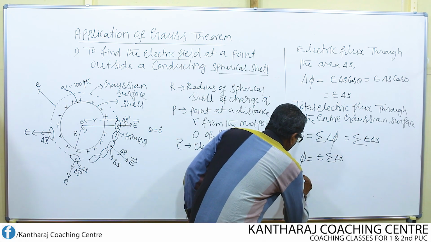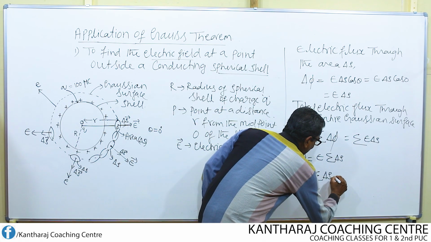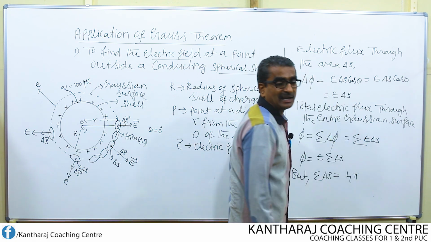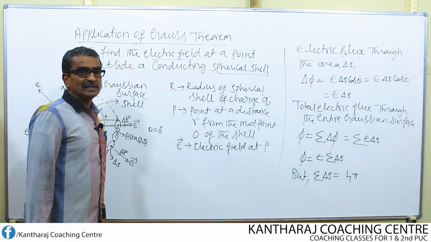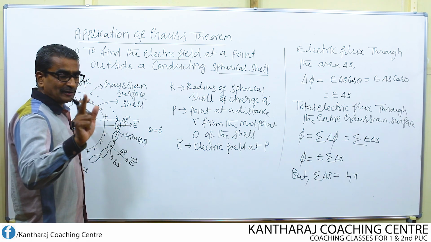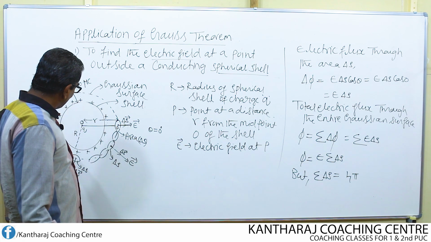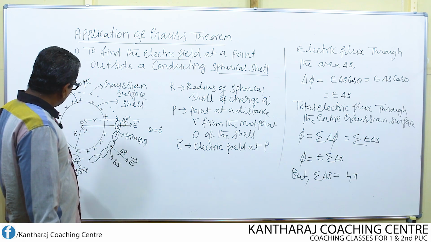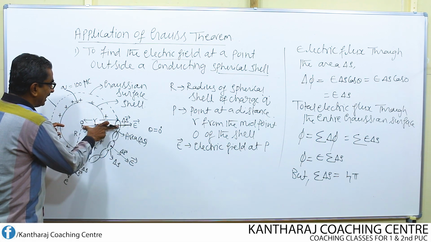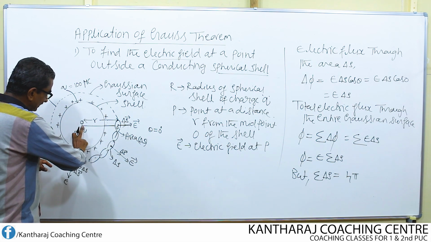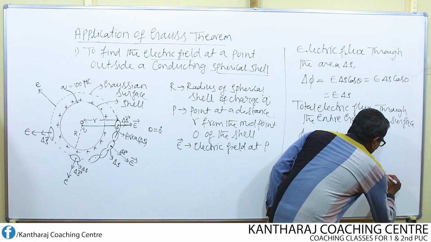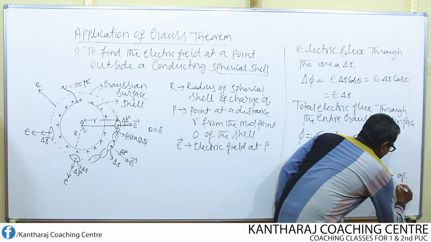So, sigma delta S can be written as equal to 4 pi r square, the area of the sphere. I am considering the area of the Gaussian surface, not the shell, because we have taken the area on the Gaussian surface, not on the shell. So, what is the radius of this entire Gaussian surface? From end to end, it is nothing but r. I already told you, this is also r, and this is also r. So, 4 pi r square is nothing but the area of the Gaussian surface.